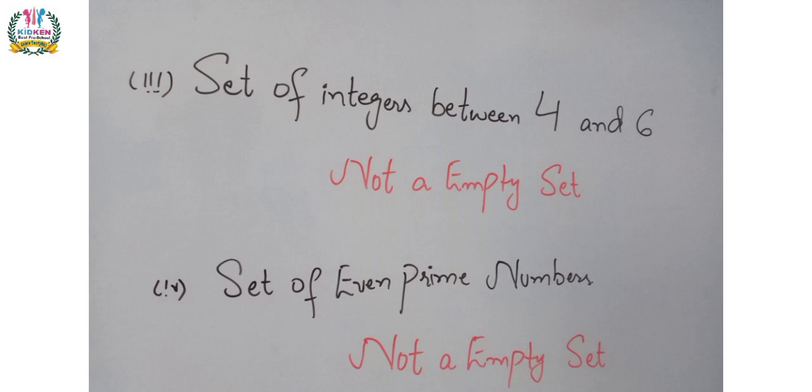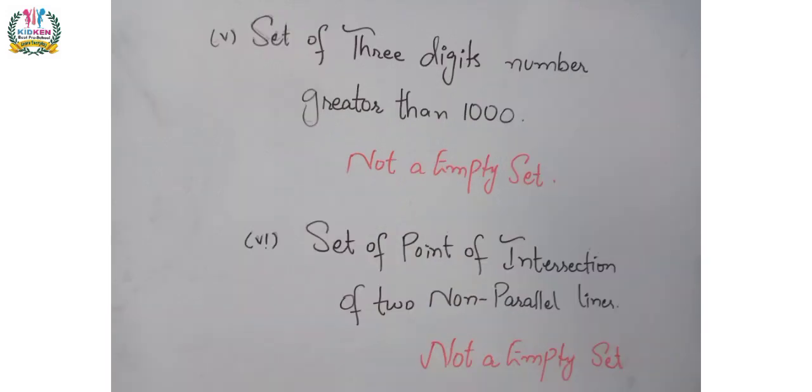A set of even prime numbers. So this is not an empty set. The next part of this question is set of 3 digit numbers greater than 100. This is also not an empty set because we can easily write 3 digit numbers greater than 100. Part six is set of point of intersection of two non-parallel lines. Yes, this is not an empty set because we can easily find the point of intersection of two non-parallel lines.